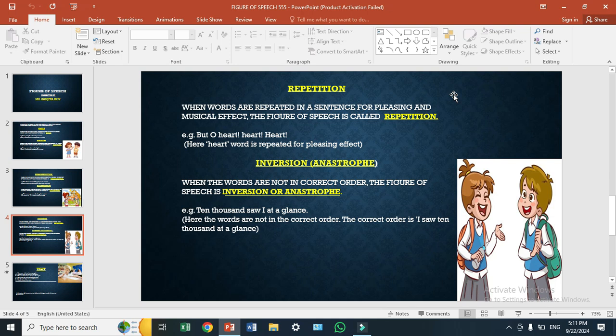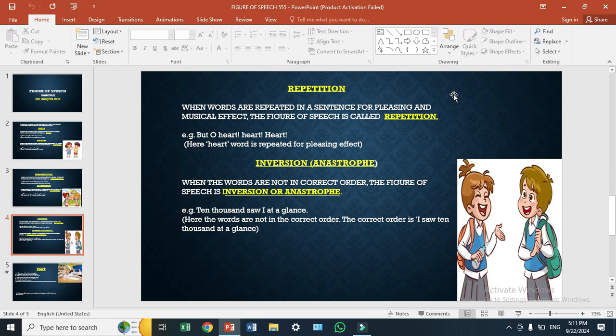Now the last one is inversion. Inversion is when words are not arranged in the correct order. When the words are not in the correct order, or jumbled, in other words, the figure of speech is inversion or anastrophe. For example, "Ten thousand saw I at a glance." Here the words are not in the correct order. The correct order is "I saw ten thousand at a glance."